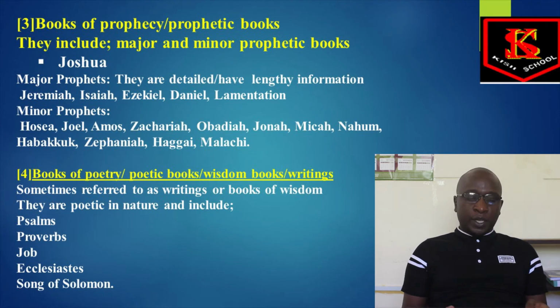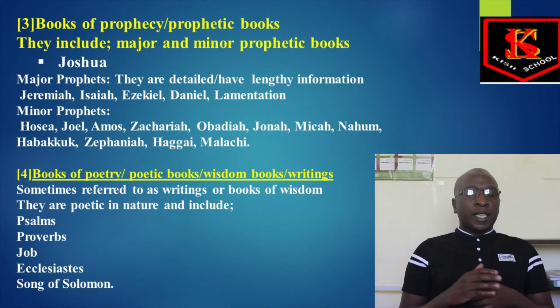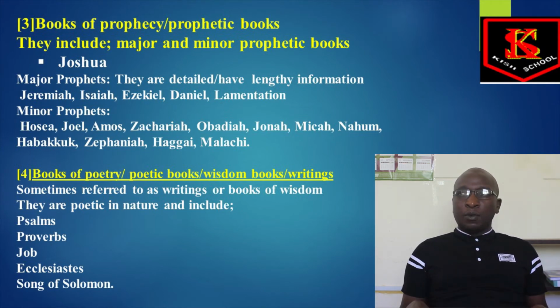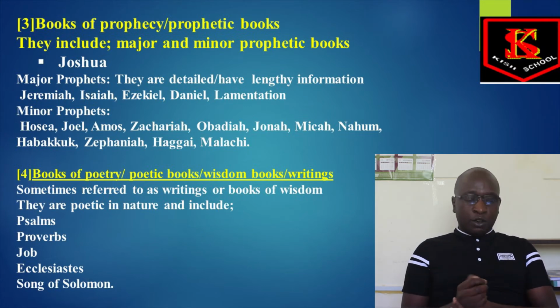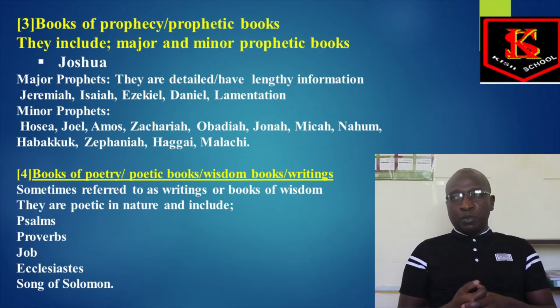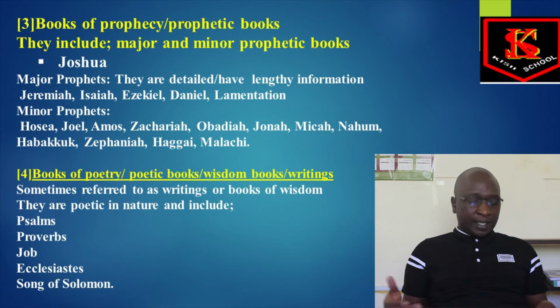And we've said the difference between the major prophets and the minor prophets. The major prophets are detailed, while the minor prophets are brief. We have books of poetry or poetic books. Sometimes they are called wisdom books, and sometimes they are called writings.